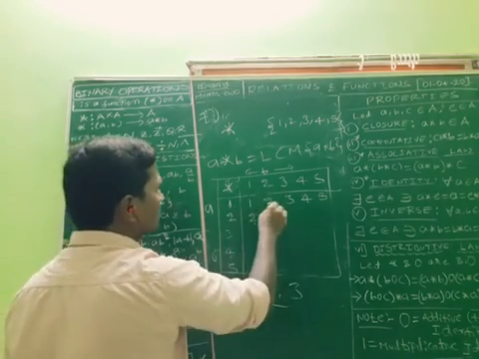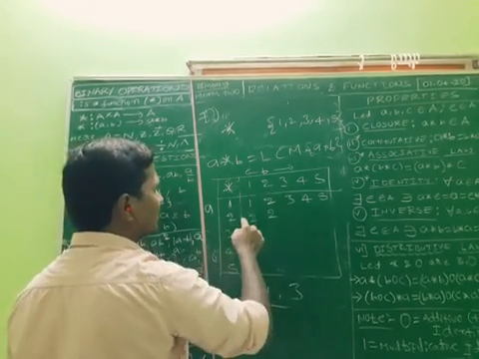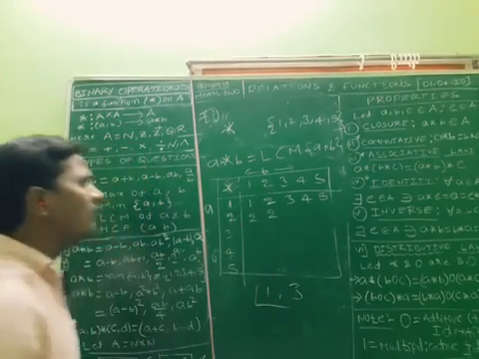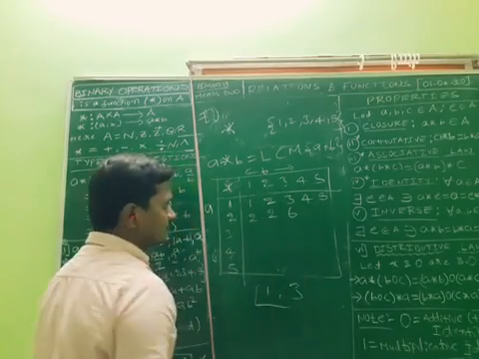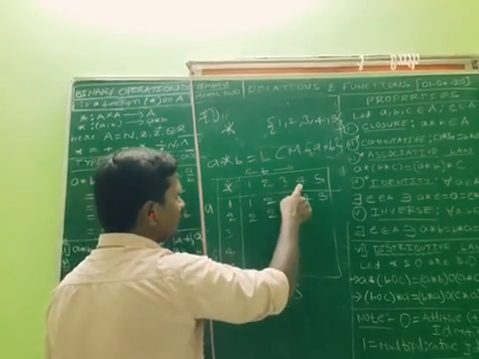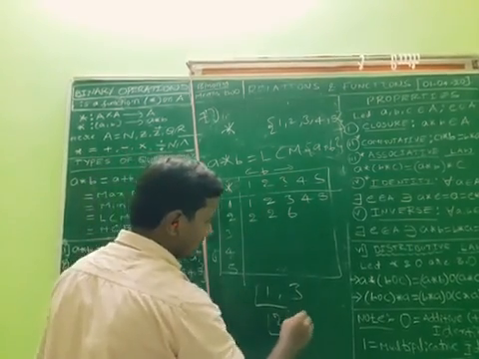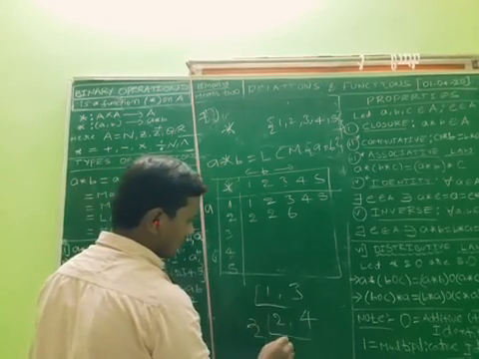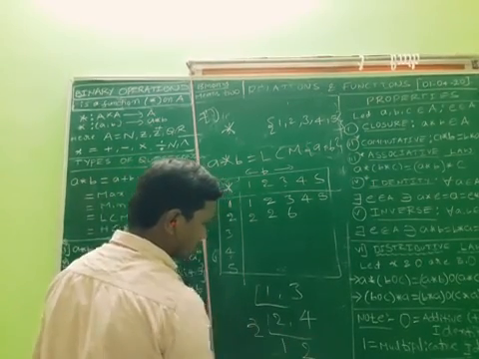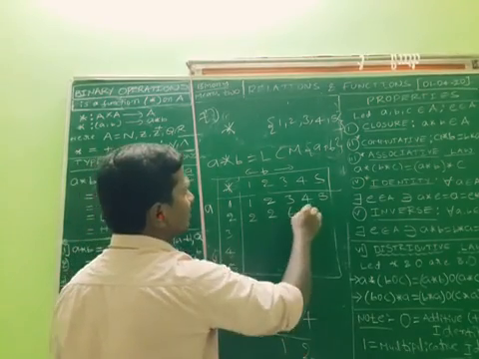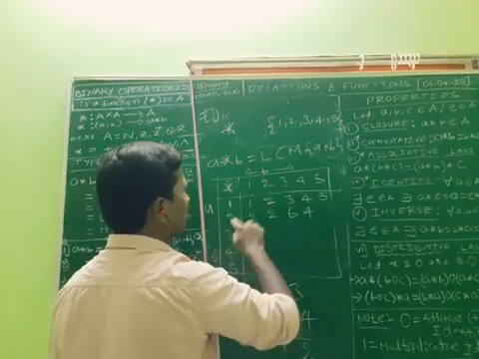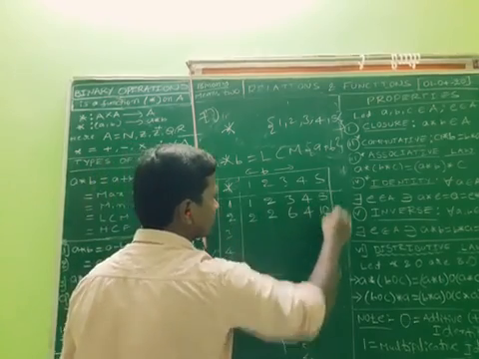LCM of 2 comma 2 is 2 only. 2 comma 3 are co-primes, so multiply 2 into 3, 6. LCM of 2, 4: you can take 2, 1, 2, 2 into 2, 4. Here LCM is 4. 2 into 5, different values, so 10.